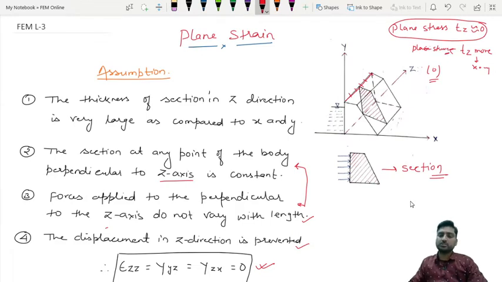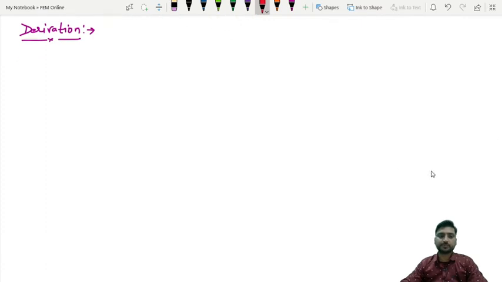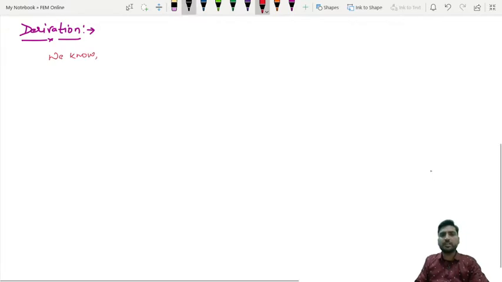So now we'll go for the derivation part of this plane strain condition. How we will derive the equation, or we can say the matrix form of this plane strain condition. So let's go for that derivation. So here we know the equations. We will use the equations whatever we have discussed in plane stress. We will use those equations directly here.